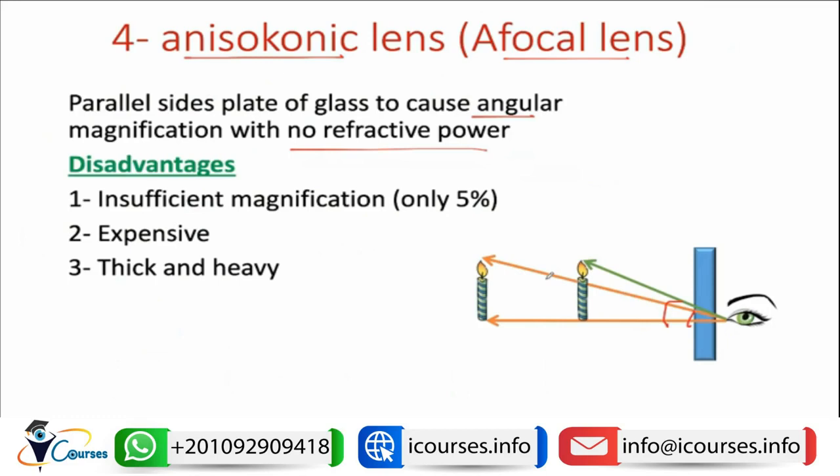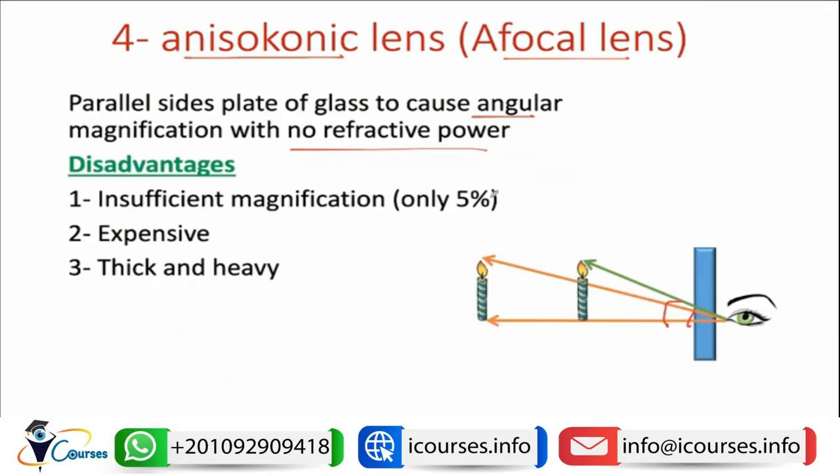Sometimes, in the old ages, they used this afocal lens to increase the magnification in front of the hypermetropic eye, because the eye with aphakia sees small images, as this eye has severe hypermetropia, and we said that the uncorrected hypermetropic eye will see small images.